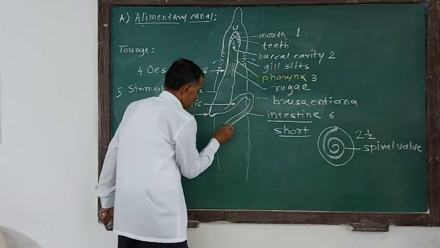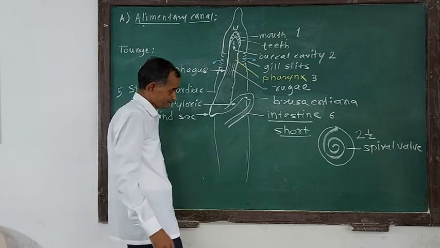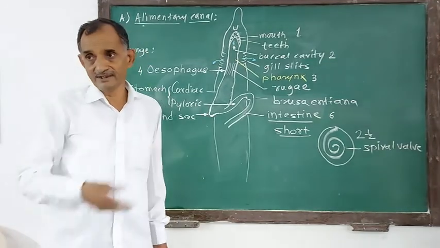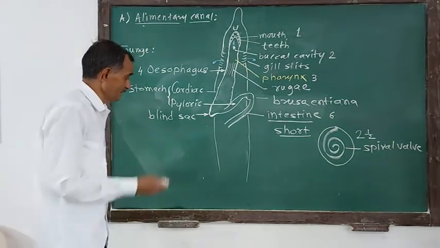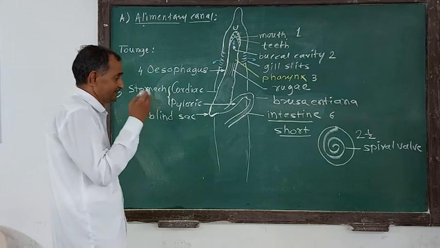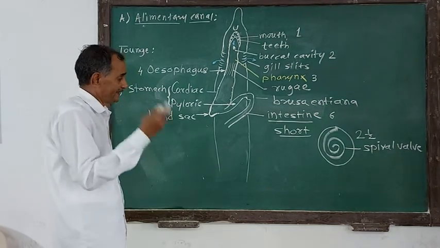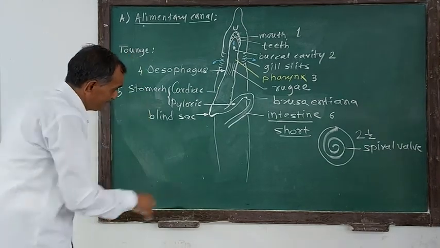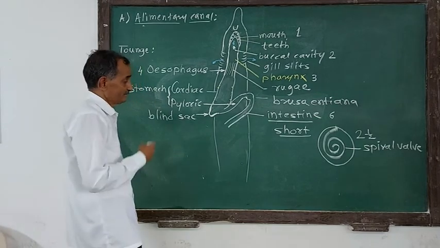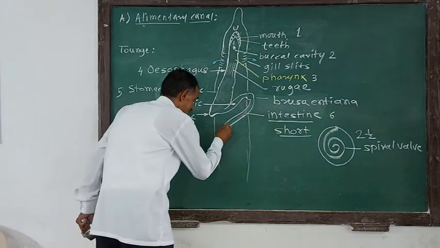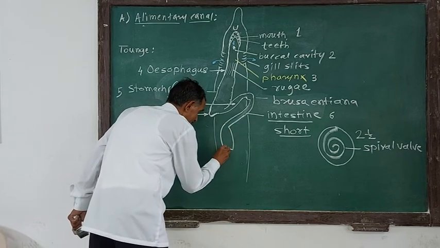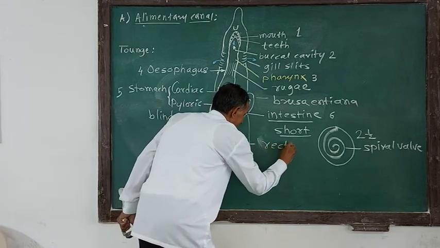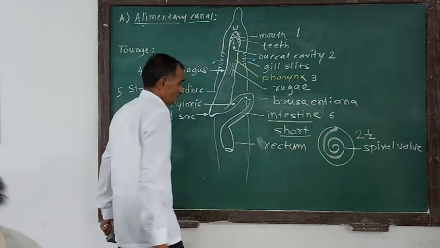This spiral valve is present in the wall of the intestine. What is the role of these membranes which arise mid-dorsally? The use of this spiral valve is to increase the area of absorption, and food material can stay inside the intestine for a longer period because it acts as an obstacle. The intestine then leads into the rectum, the last part of the alimentary canal, and the rectum opens by the anus to the outside or into the cloaca.